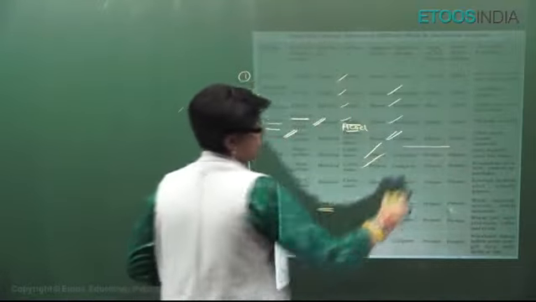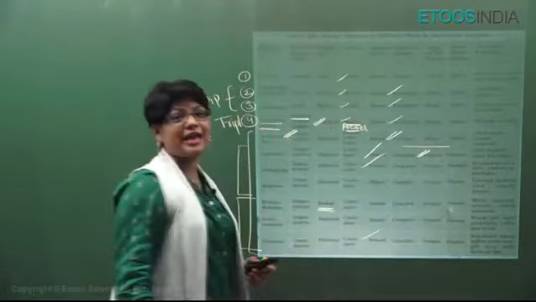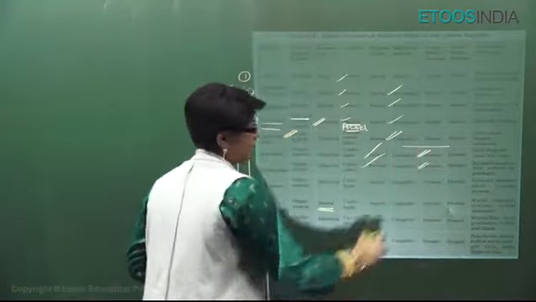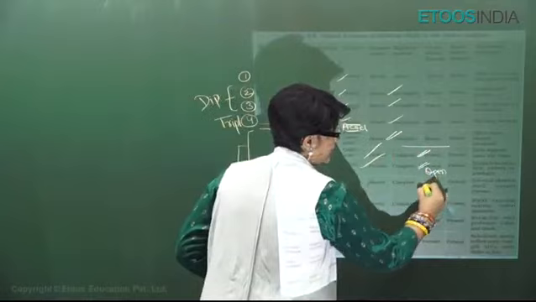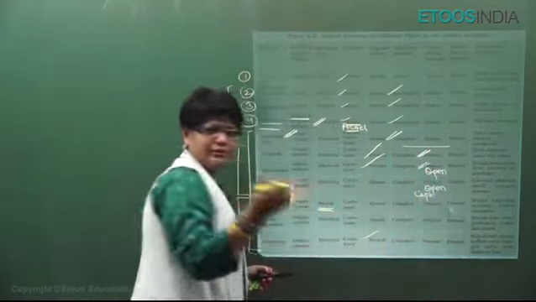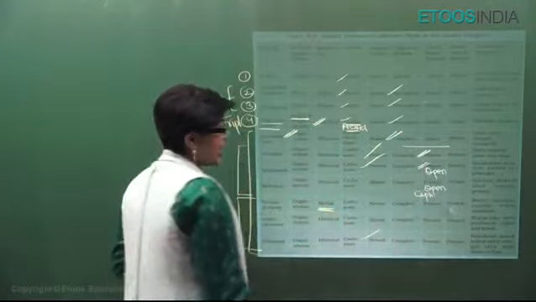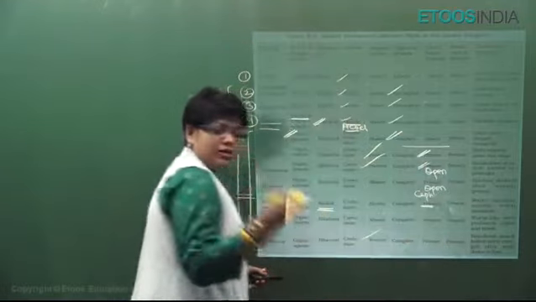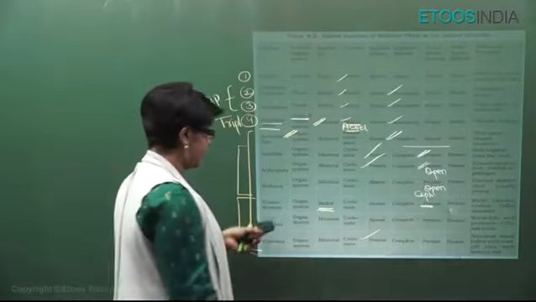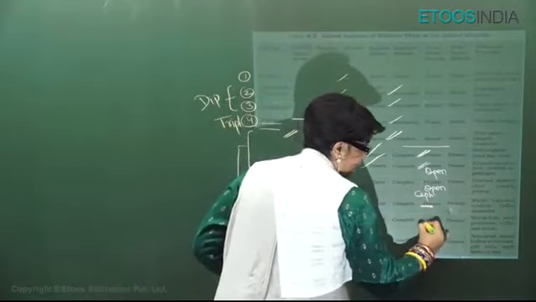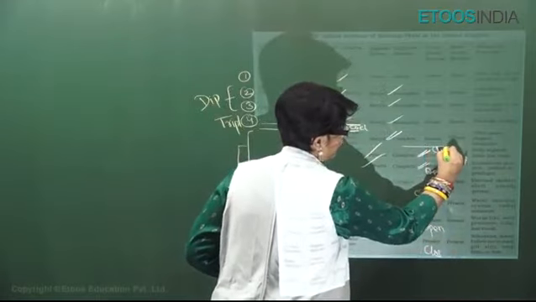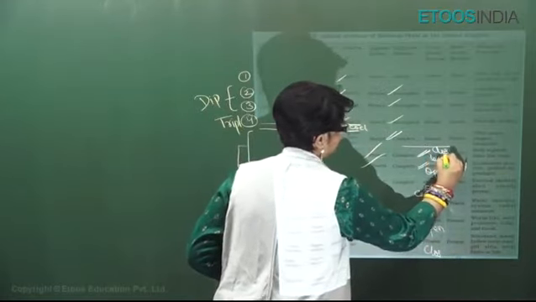In Annelida, they have closed circulatory system except leeches which have open. All arthropods have open. Most mollusks have open except cephalopoda, octopus and all. They have closed. Echinoderms, they don't have open or closed. It's mainly the water vascular system which takes care. Hemichordata have open and all chordates have closed. Here also, all annelids have closed except leech.